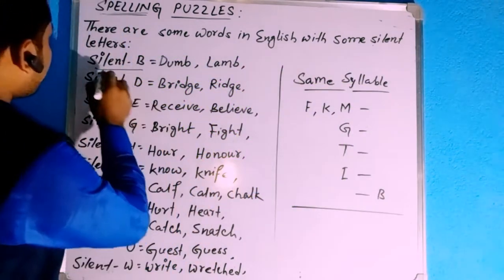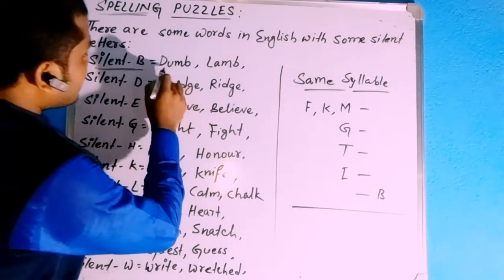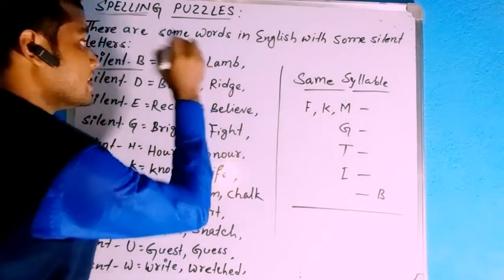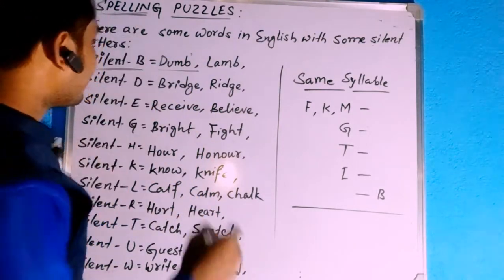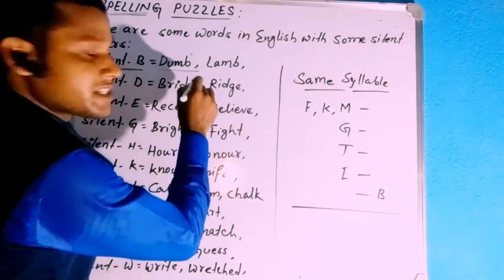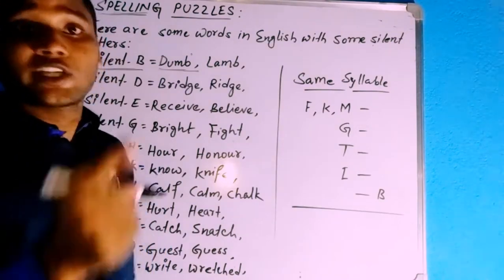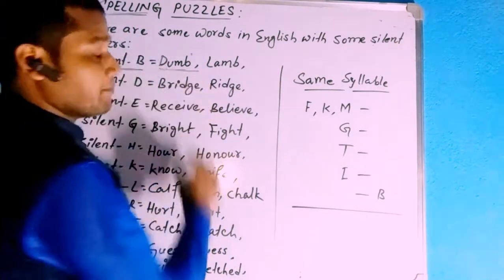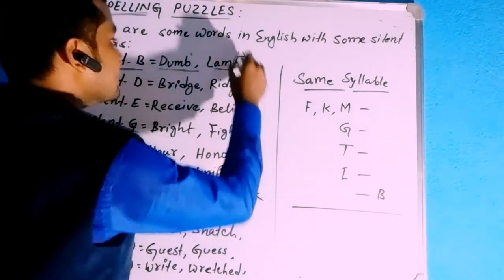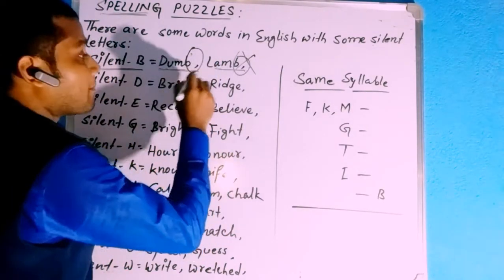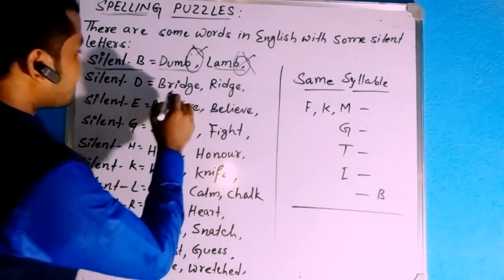Okay, so the silent B first. See, in this word the letter B is there, but it will remain silent. What will be the pronunciation of it? It will be dumb. Lamb. So B will be silent here. Here also, dumb, so B will be silent. Clear? Next, bridge.